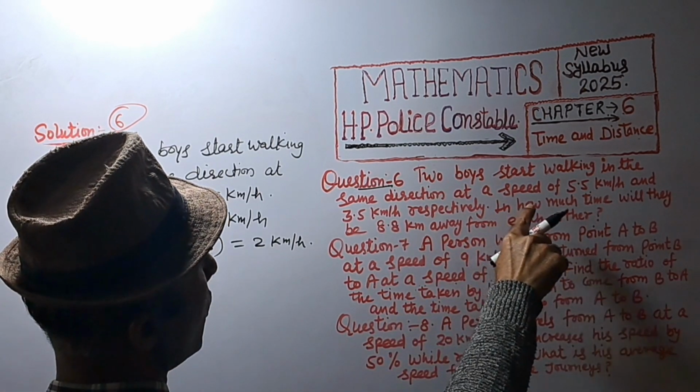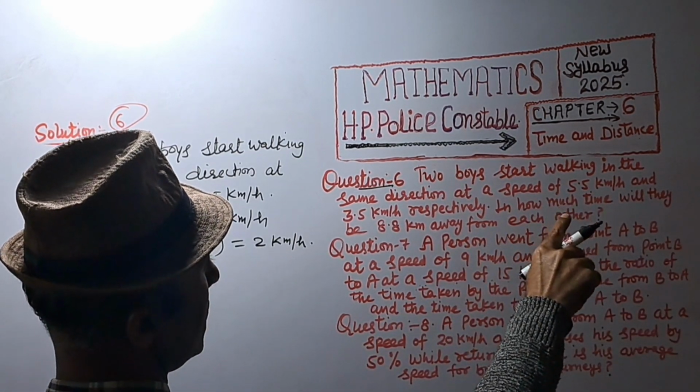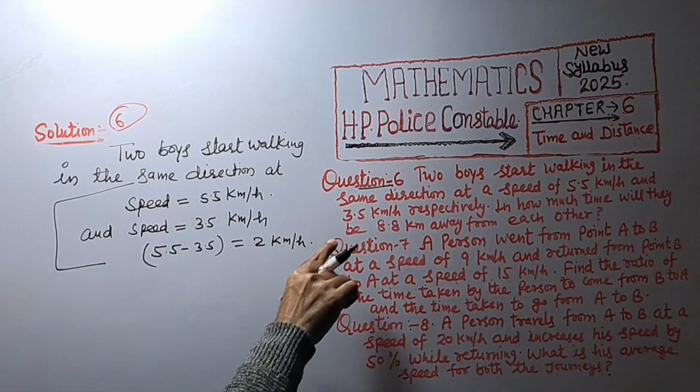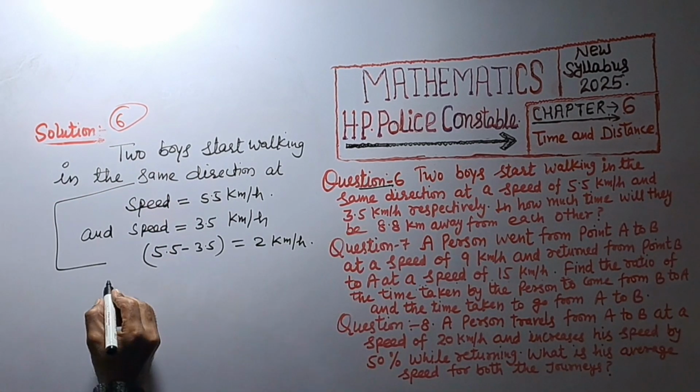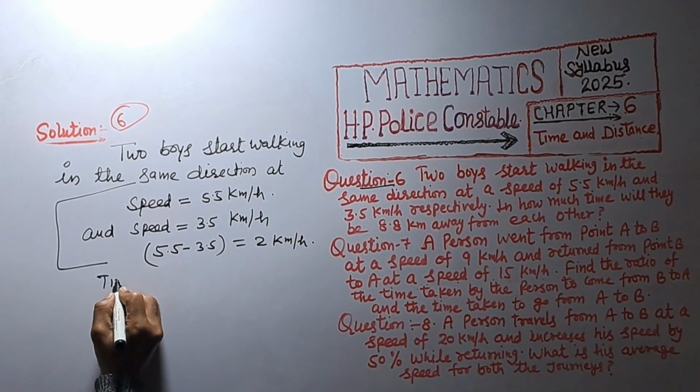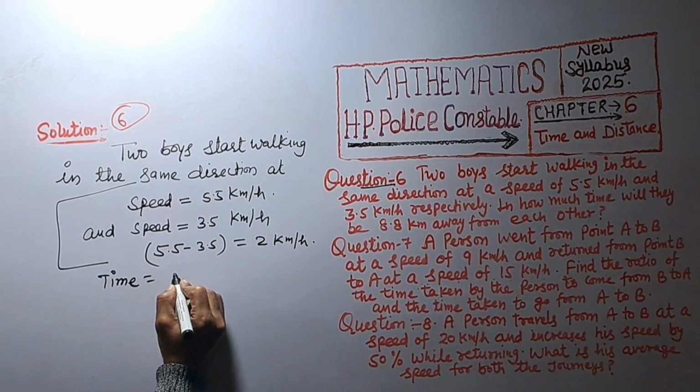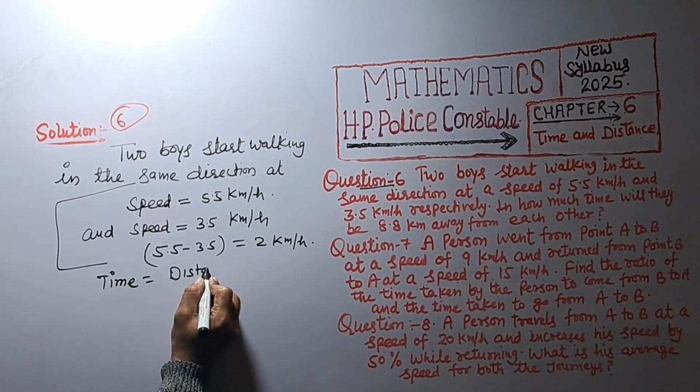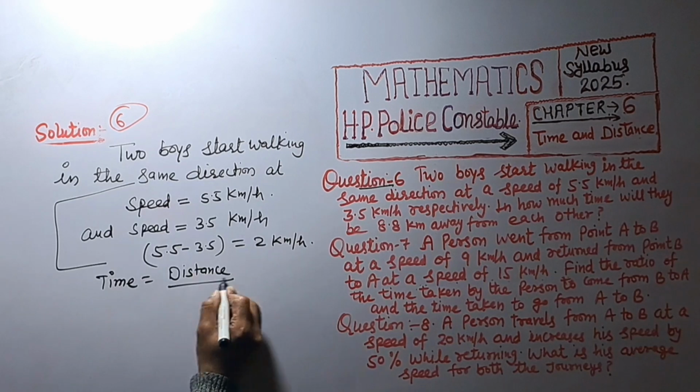And in how much time will they be 8.8 kilometer away? So time is equal to distance upon speed.